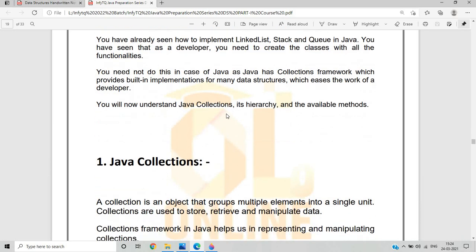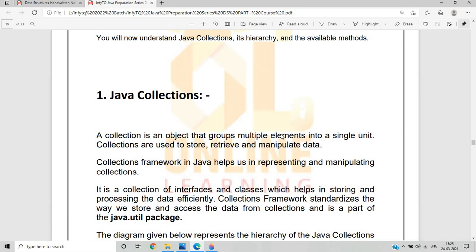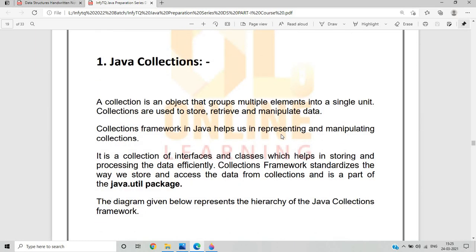You will now understand Java collection, its hierarchy and the available methods. So what do you mean by Java collection? A collection is an object that groups multiple elements into a single unit. What is the actual use of collection? The collection's actual use is to store, retrieve and manipulate data.